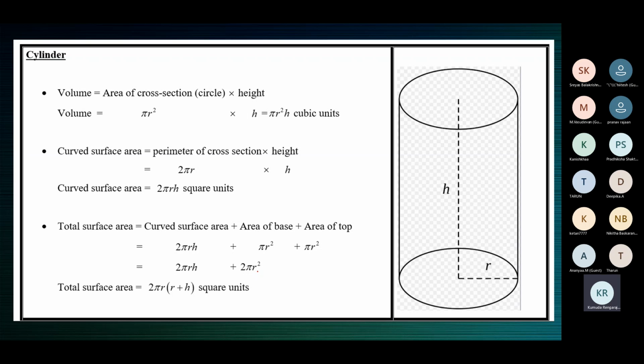What is the area when one end is covered, the other is open? Curved surface area plus area of the first end. Correct. So if only one end is covered, say the bottom is covered, the top is open, then the area will be 2 pi r h plus pi r square. If both the circles are covered, then it will be 2 pi r h plus pi r square plus pi r square.